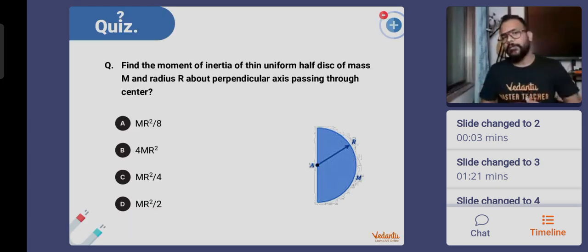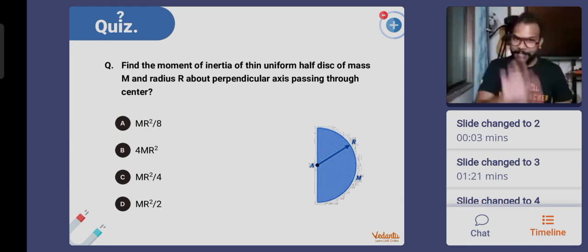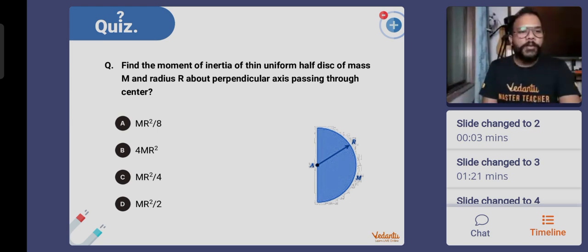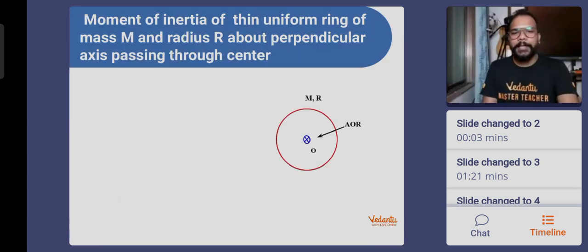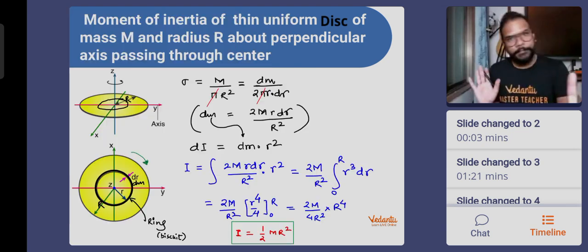This one is done. Next one is you have to find the moment of inertia of a thin uniform half disk of mass m radius r. It's a half disk but has the same mass as the original disk and has the same radius r. Let me see how many of you are able to get this. I can only give you the result of the entire disk. When the disk was complete, the moment of inertia was half mr square. That's all I can say.